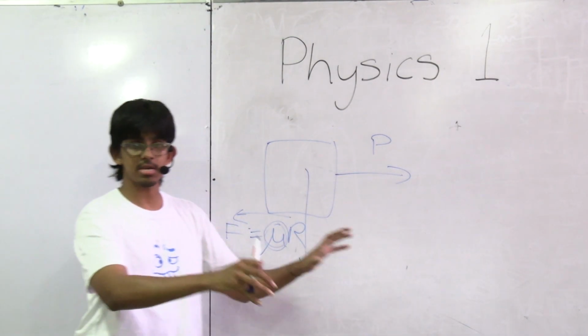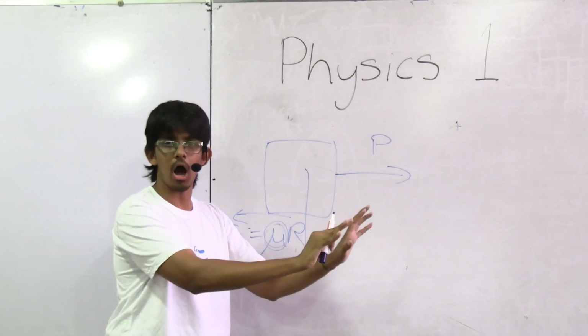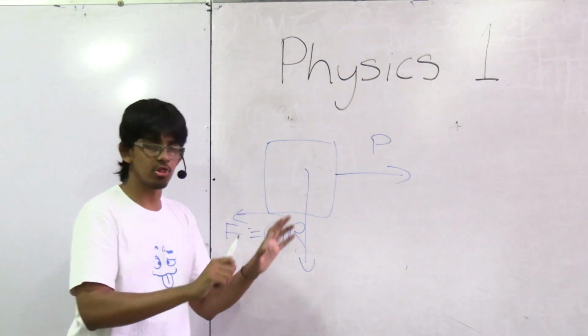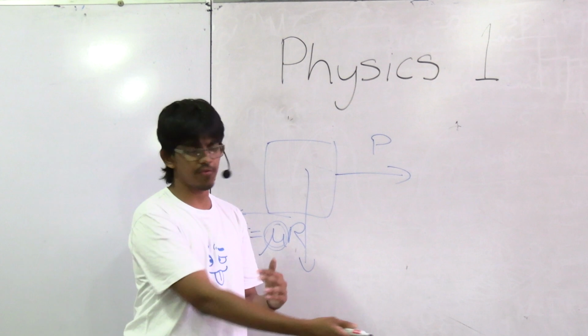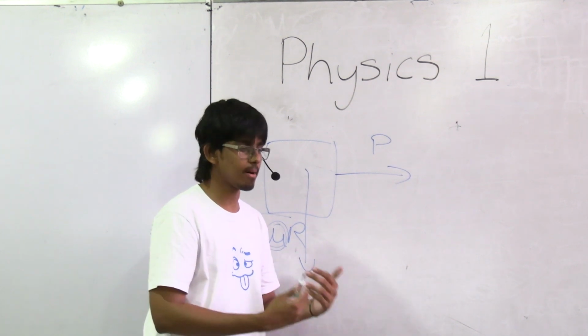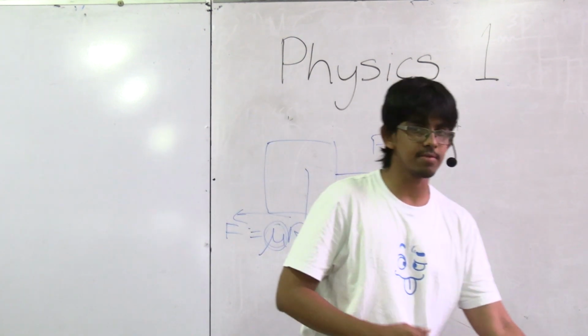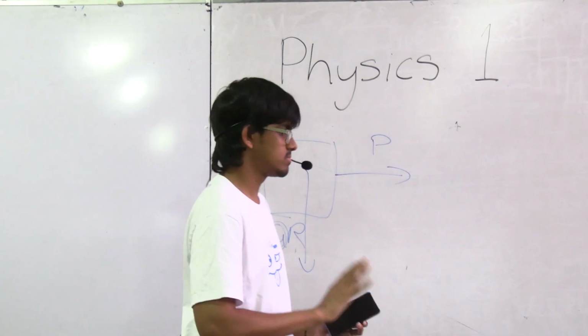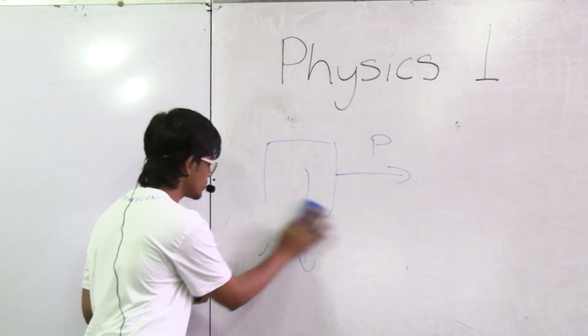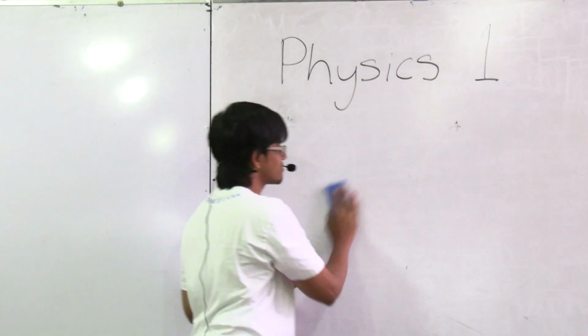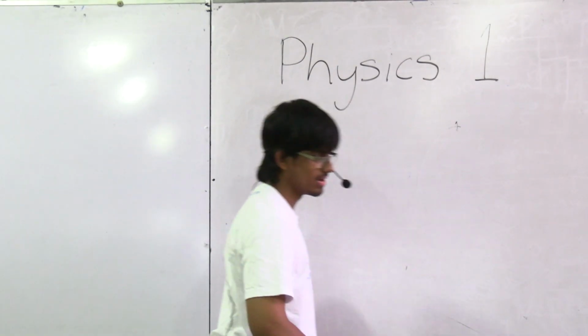So when I give a very, very hard push, and I'm putting a lot of force into it, then the friction isn't going to be enough to keep up with that push. That friction is going to give up, and it's just going to start moving. So I think I basically just explained friction from the very bottom there.